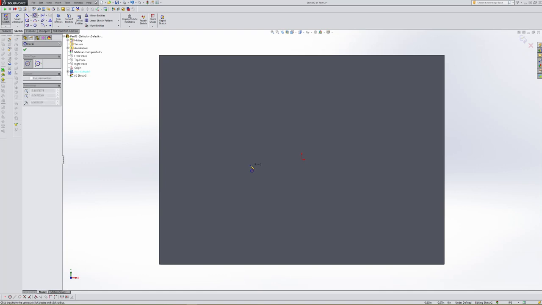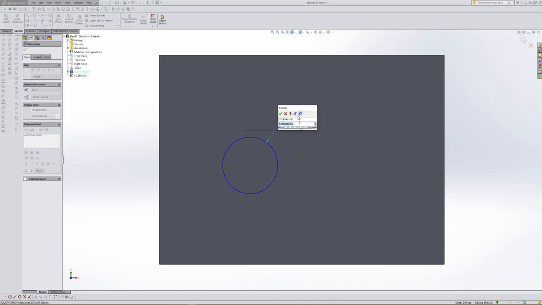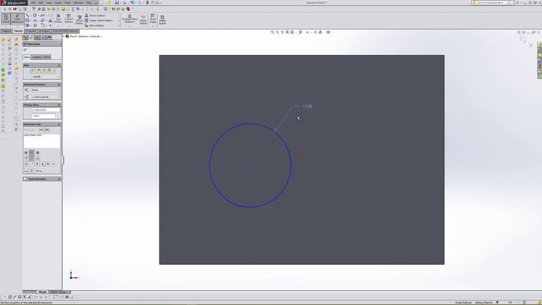One mouse click, move my mouse out just a little bit, and a second mouse click, and that creates that circle. So now what we want is to come up and select a smart dimension. We know that the diameter of the circle is going to be 1 inch. So one mouse click, move your pointer out a little bit, a second mouse click, and this allows us to put in what size the circle is. So it was 1. I'll select 1, enter, and notice it changes the size of our circle in relation to what we actually drew. Don't be concerned about drawing it to size. We're going to force it into a little bit of submission.